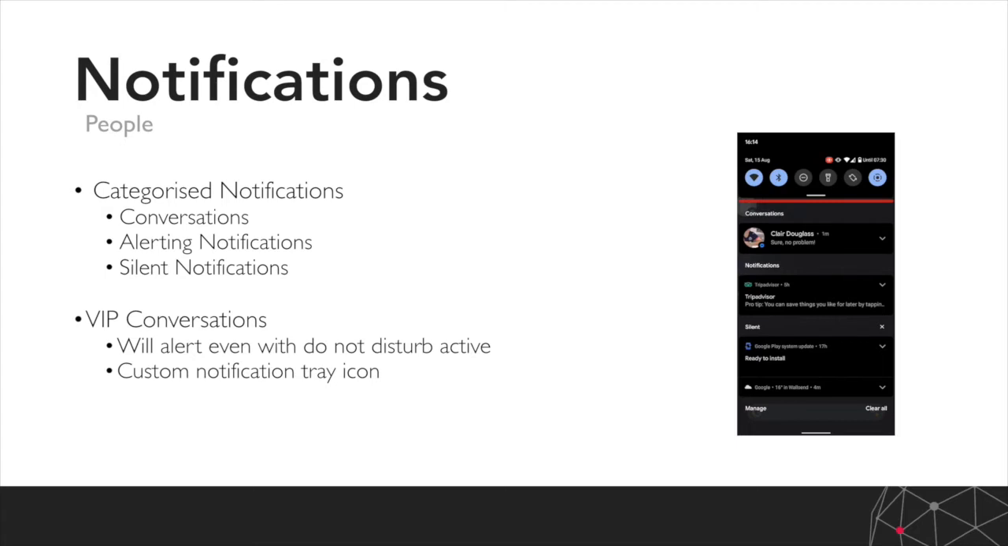And the other change around notifications are VIP conversations. So that gives the user the ability to mark a specific conversation as high priority. So it would jump right up to the top and also break through any do not disturb that you have active on the device at that time.